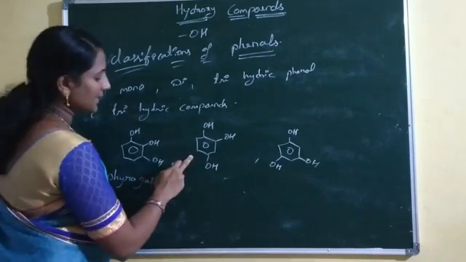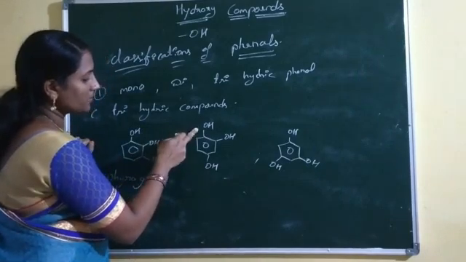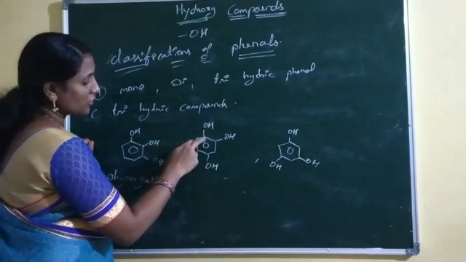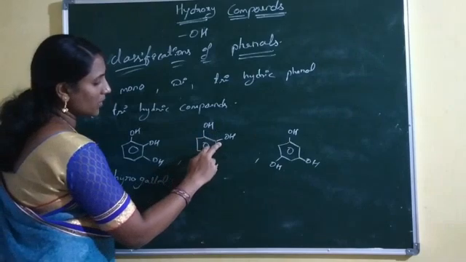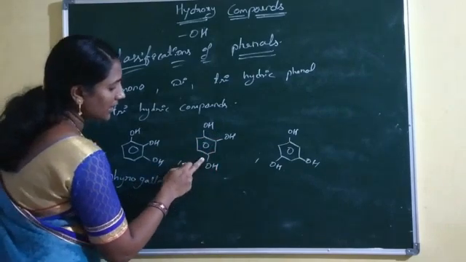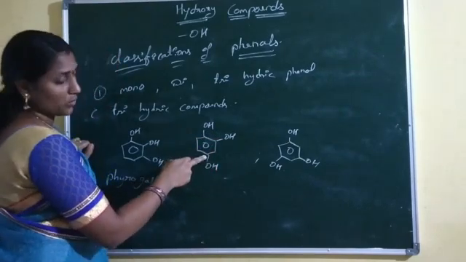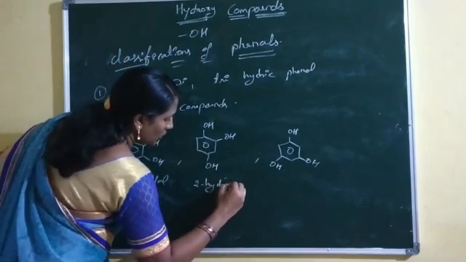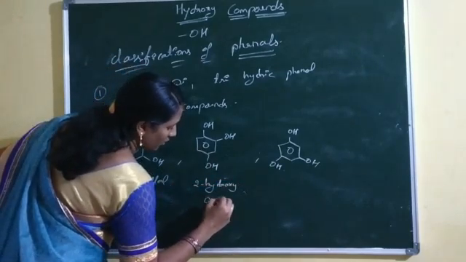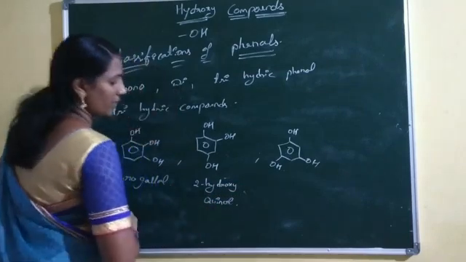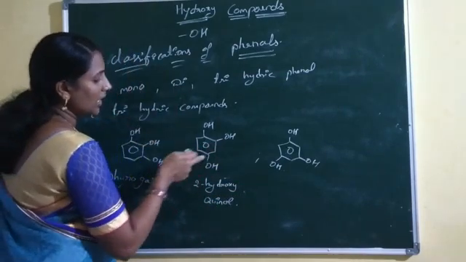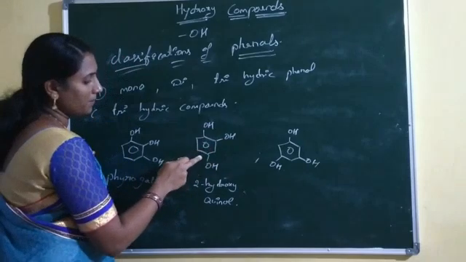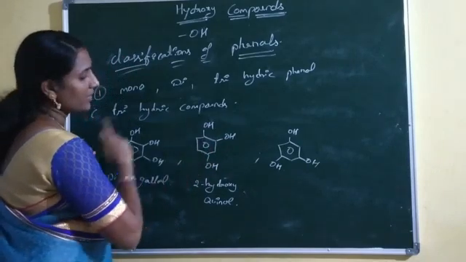Now when you see the second picture, one hydroxy group is bonded at the ipso position, the second hydroxy group at the ortho position, and the third hydroxy group at the para position. Now what is this name? 2-hydroxyphenol, or ortho, para dihydroxyphenol.